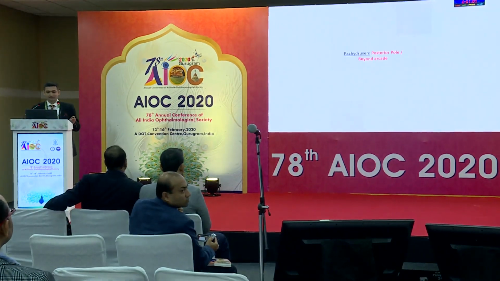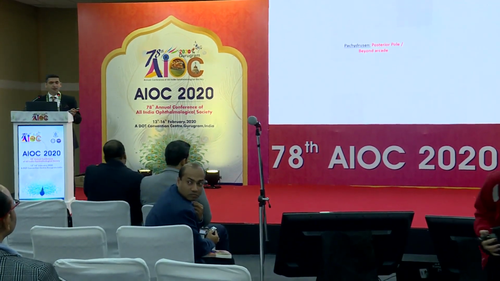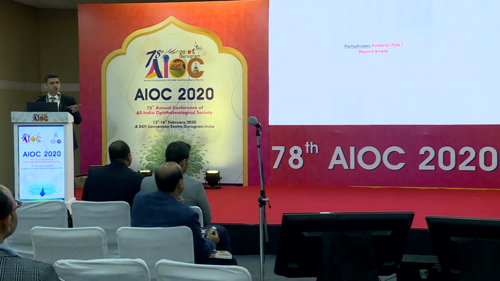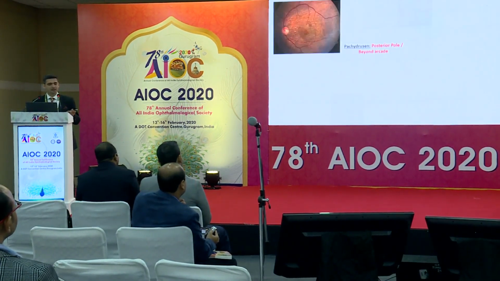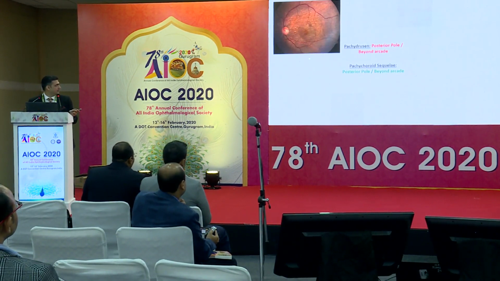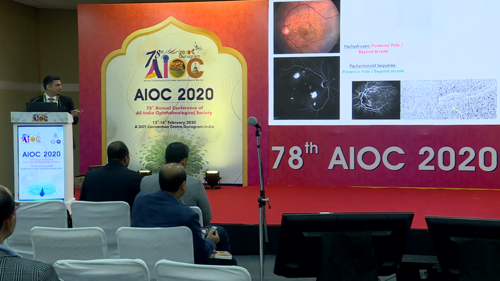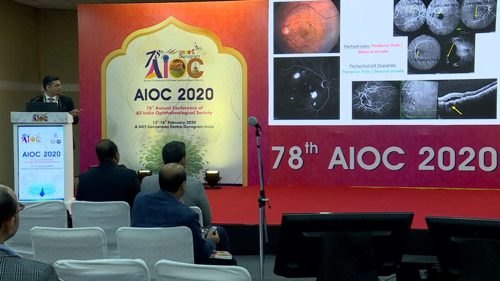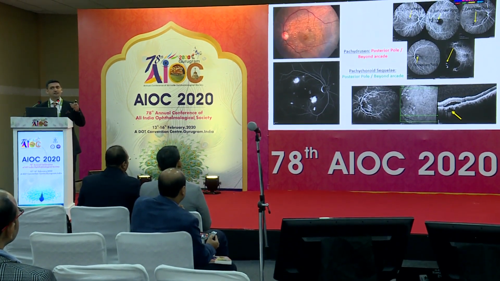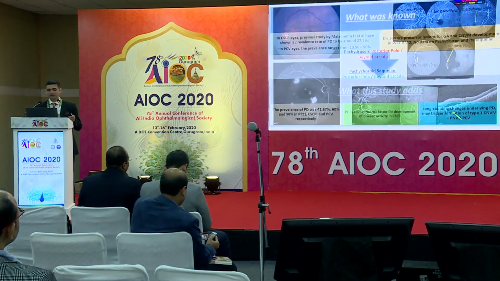Whereas in patients in the pachychoroid disease spectrum, the pachydrusen is located throughout the posterior pole area and also beyond the arcade. When there is a disease activation, like in CSR, we can see the leak is present not only in the macular location, but also at any of these locations, and also the polyps. So this supports the hypothesis that these drusen are present throughout the posterior pole and in the peripapillary area, so the disease activation also happens at any of these locations.